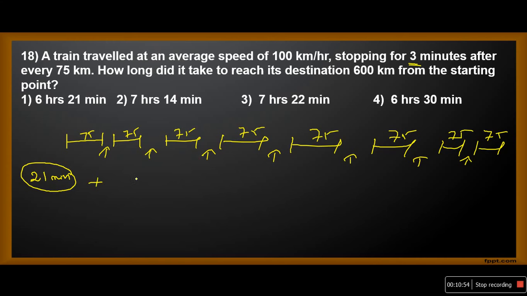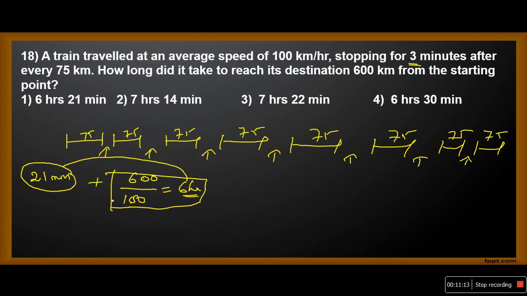Now what is the total distance? 600. Is it clear? What is the speed? By 100. Speed, this is distance, this is speed. Distance by speed, you get the time. That is nothing but 6 hours. So the total time is nothing but 6 hours 21 minutes. The answer is option 1.